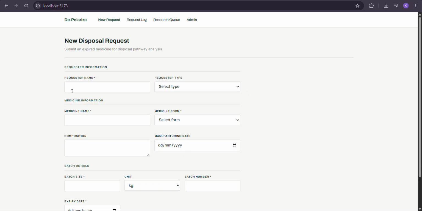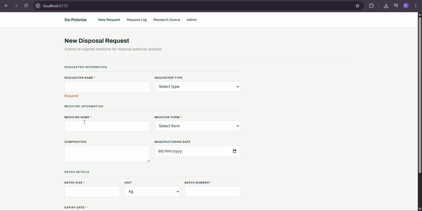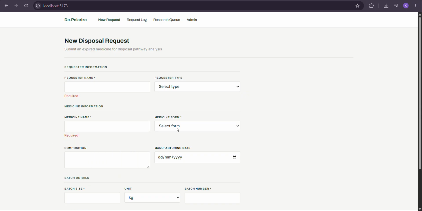You can just provide it with the name of the medicine and its composition, or you can just provide it with the name of the medicine, and it will go through the internet and find the composition of the medicine. Once it finds the composition, it will use the database that I have integrated, the database of physical and chemical processes that can be used to not just destroy a medicine but to recover the API.